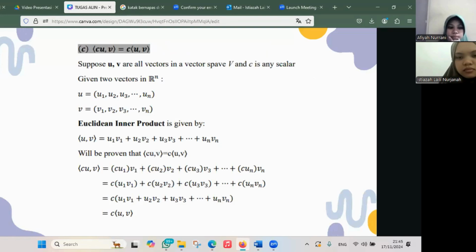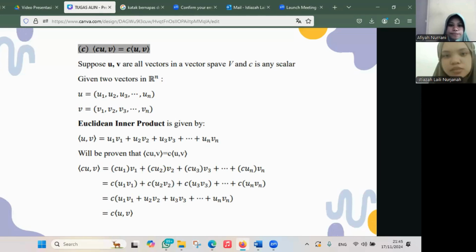So for the next axiom, we have the inner product of cu, v equals c times the inner product of u, v. Suppose that u and v are vectors in a vector space V and c is any scalar.